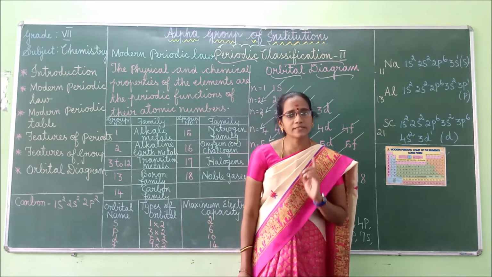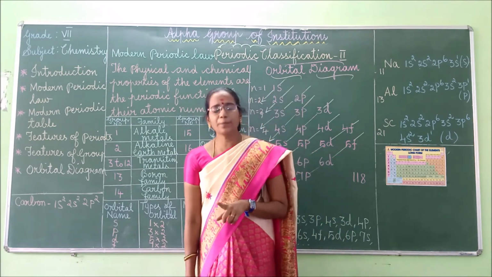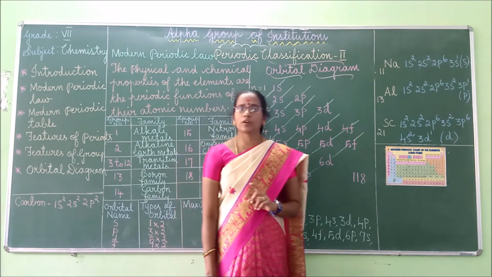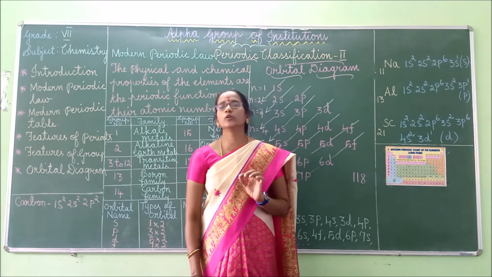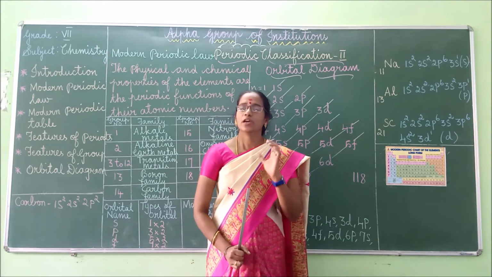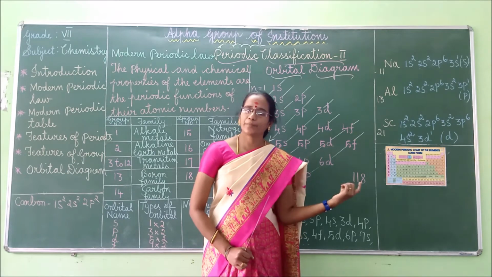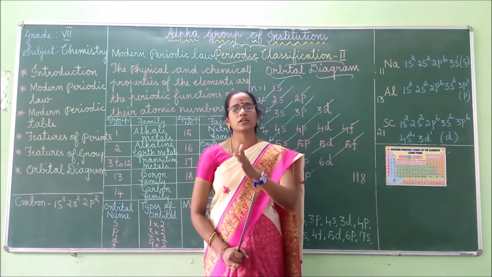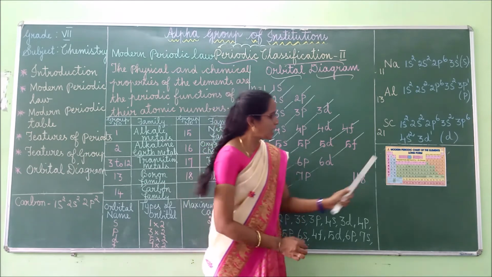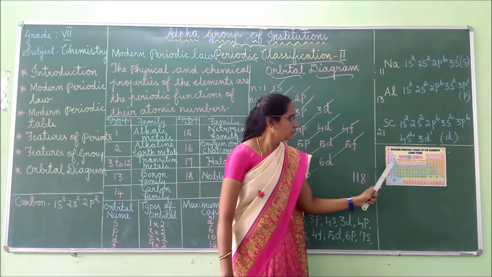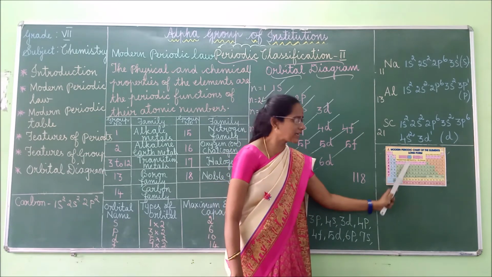How many periods in the periodic table? 7 periods and 18 groups in the periodic table. This is also one of the important 2 mark questions. What are called periods and what are called groups? Periods means what? In the periodic table, the elements arranged in horizontal rows are called periods, and there are 7 periods in the periodic table. And the vertical column, this is the vertical column.